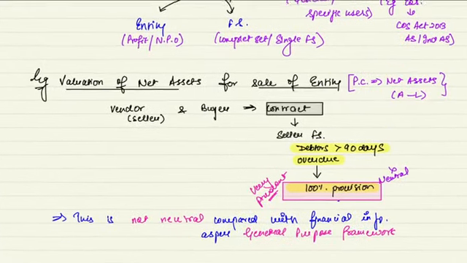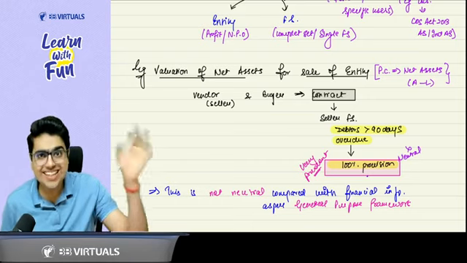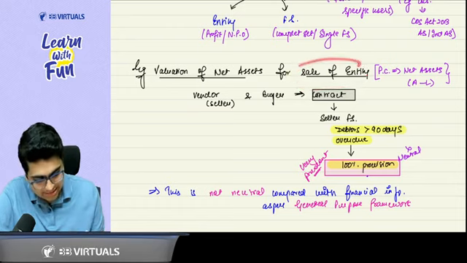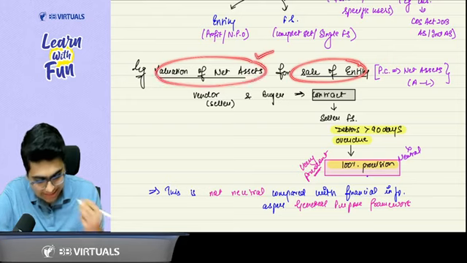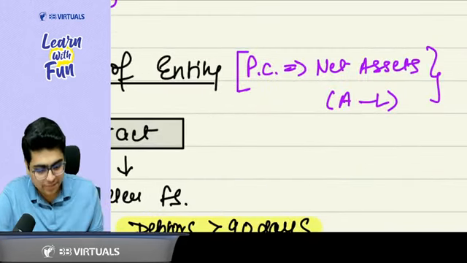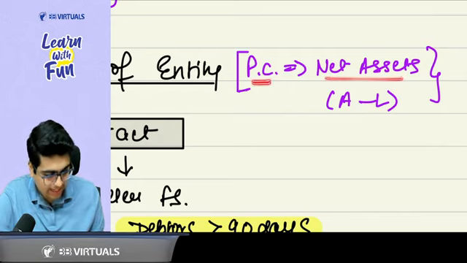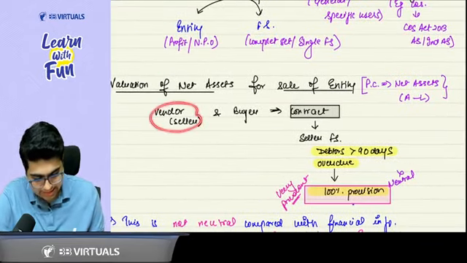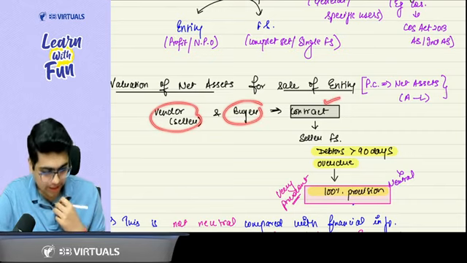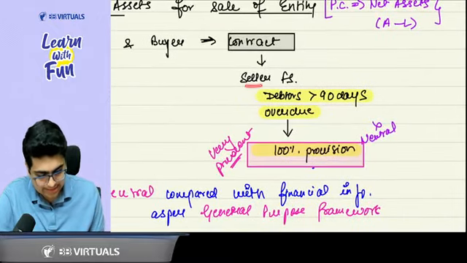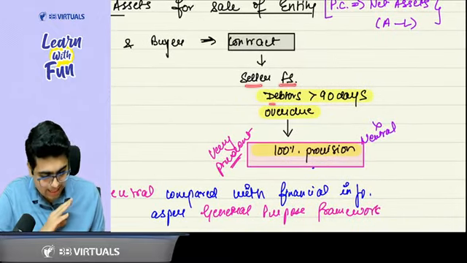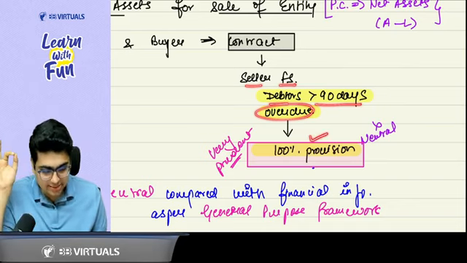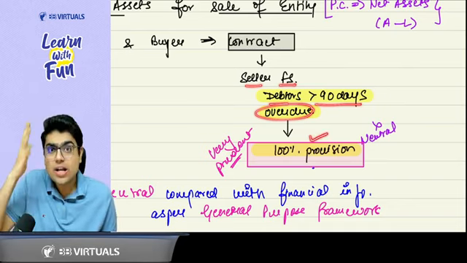Now comes a special case. Everyone, please focus here. In this special case, what is happening? There is a sale of entity happening. Now, sir, whenever a sale of entity happens, you have to value the net assets. Sir, we all have learnt in FR, for calculating the purchase consideration, net assets means assets minus liabilities. So what can happen? That the seller and the buyer, they can enter into a contract. And in that contract, it is clearly written that in the seller's financial statements, whatever are the debtors which are overdue for more than 90 days, on that 100% provision has to be created. That means we are assuming we are not going to recover them.